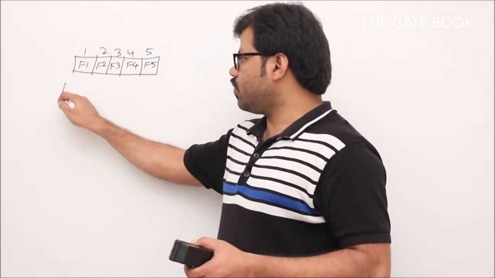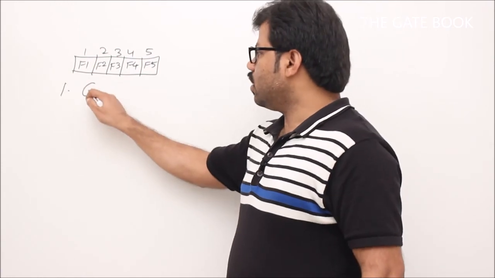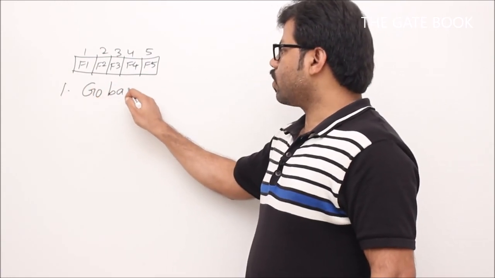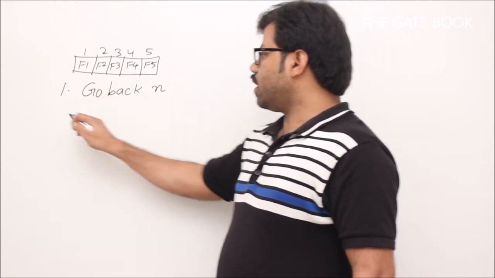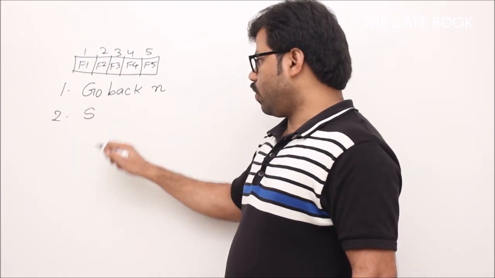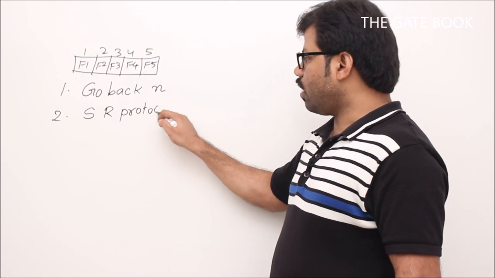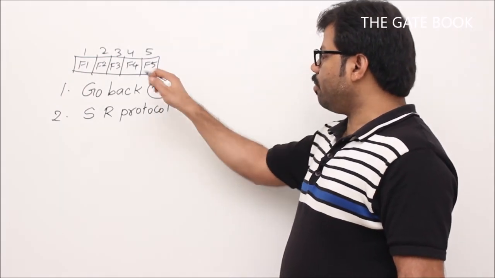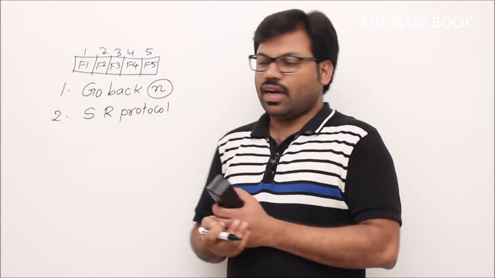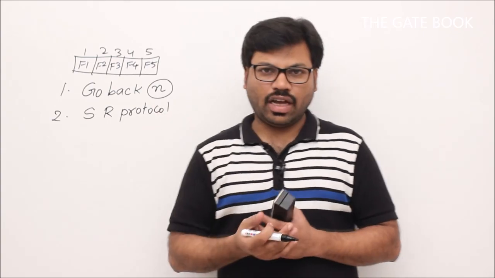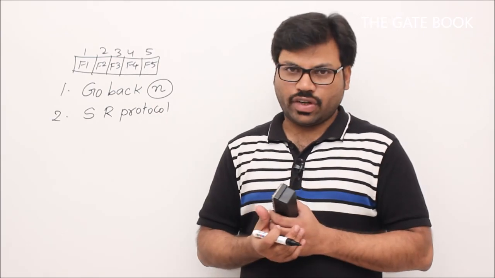There are 2 variations we are going to study. The first one is the go back N protocol, which is very popular. The second one is the selective repeat protocol, the SR protocol. We'll see them one by one. In go back N, we will be maintaining a window size of N, and we will see the remaining story of how go back N is going to work.